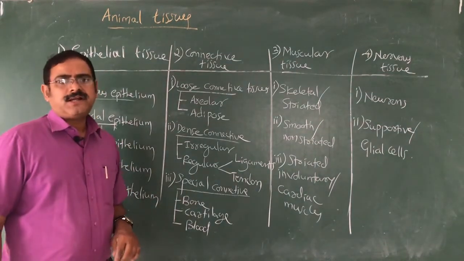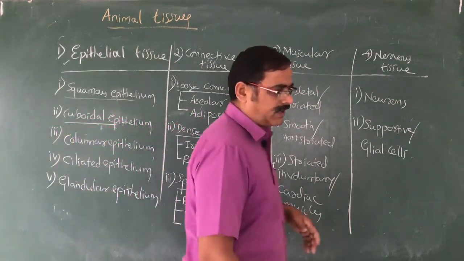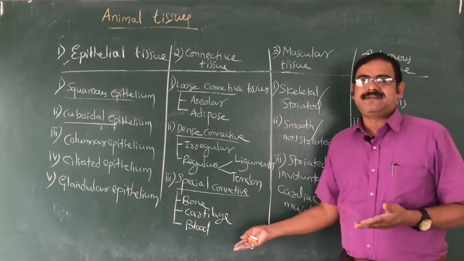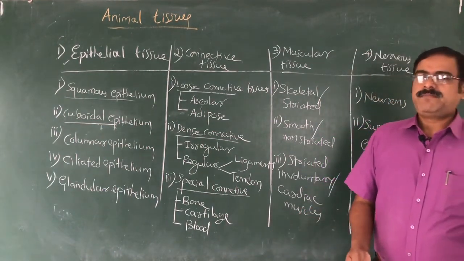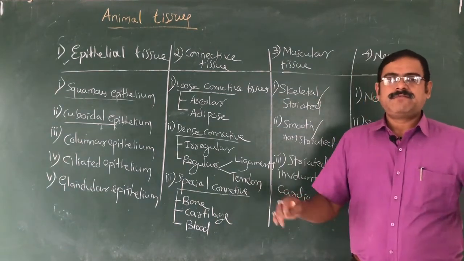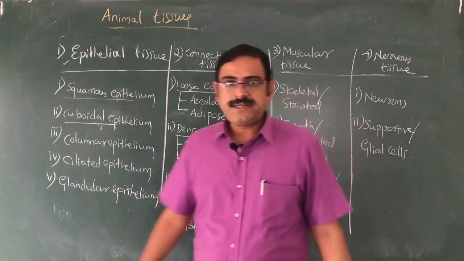Blood is the most important connective tissue, liquid connective tissue or fluid connective tissue we say. That is the most important medium for transportation of the gases, removal of the metabolic waste, supplementation of the nutrients. Without blood, yes, our survival is highly difficult, we can say. So this is all about connective tissue.